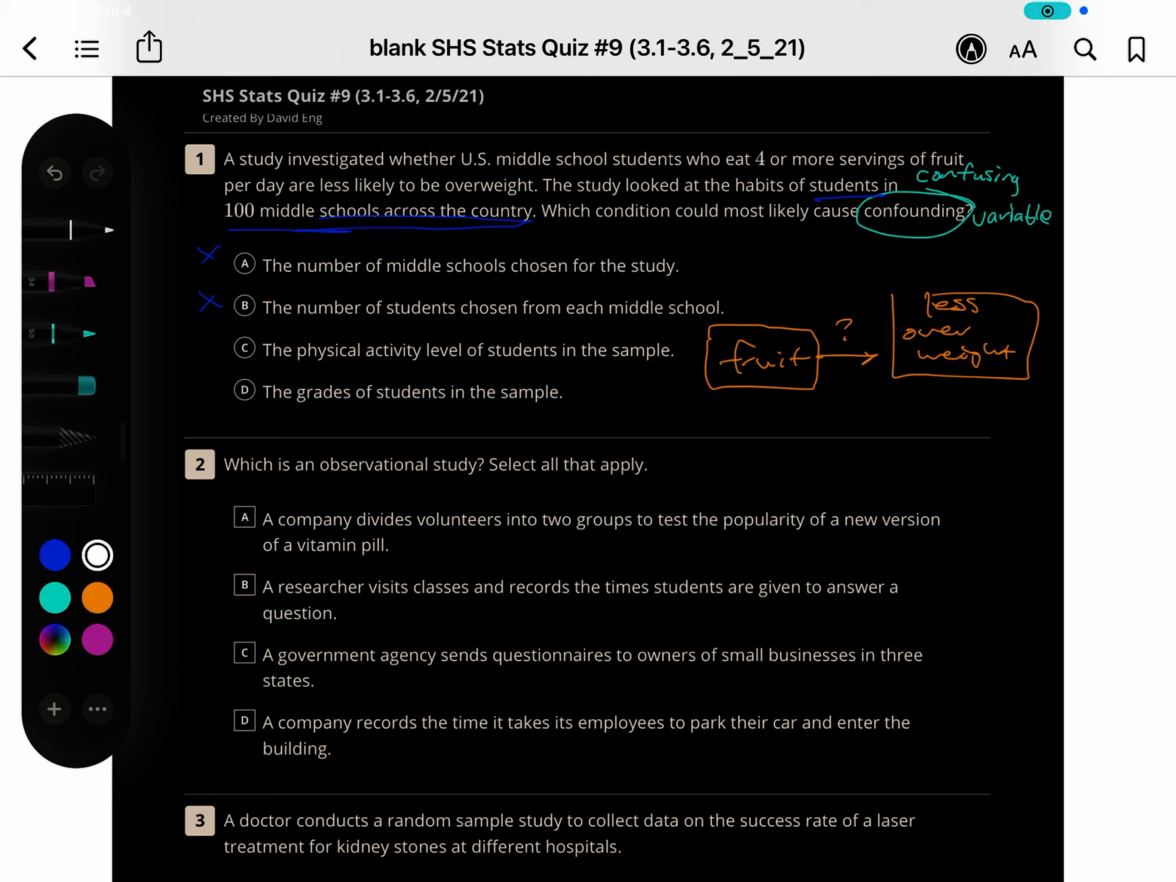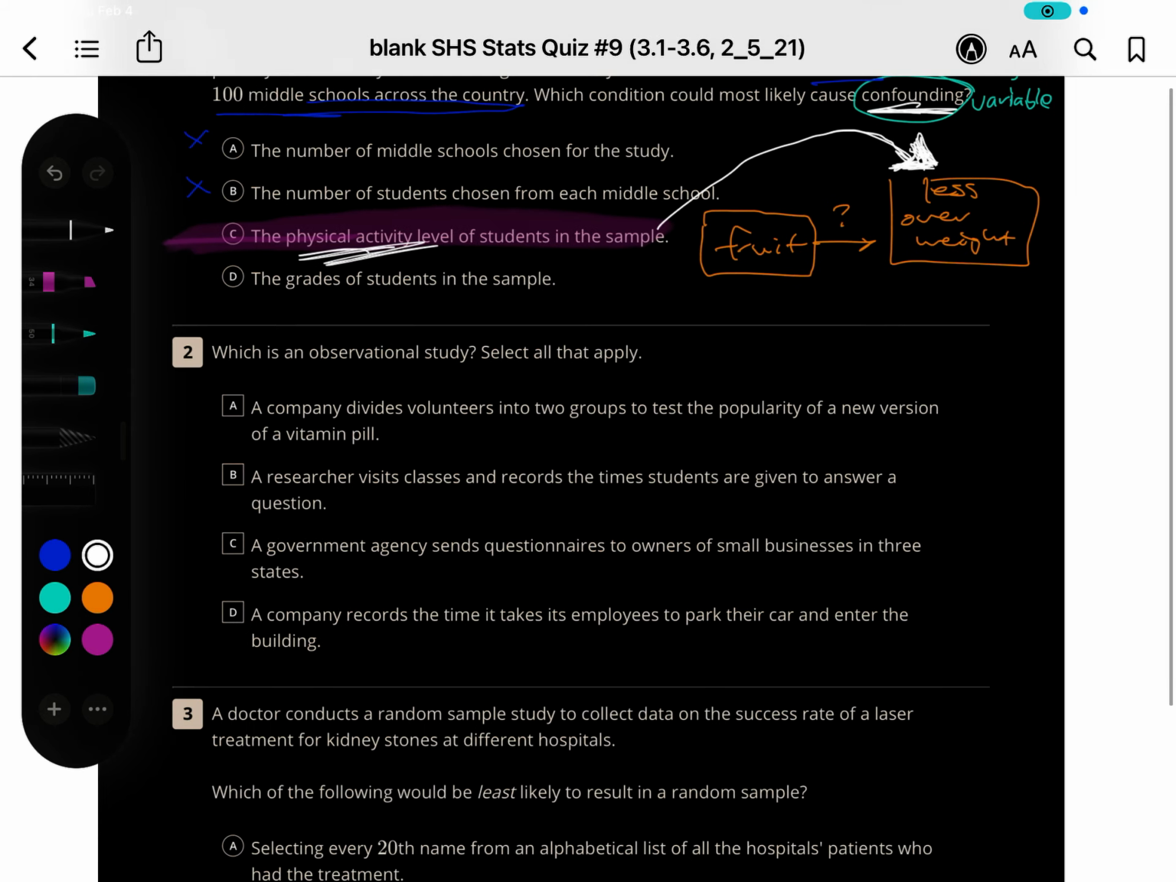The physical activity level of the students in the sample. That's the correct answer. Why is this one the correct answer? Because we're not sure if students are in sports leagues and able to be more active. That's causing the students to be less overweight rather than the fruit. So what is the confounding variable? It is physical activity.